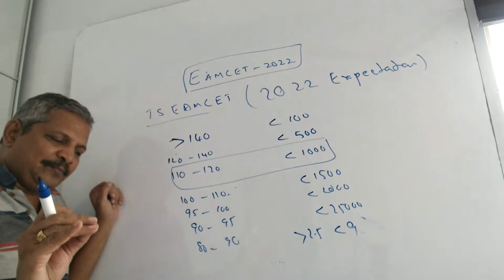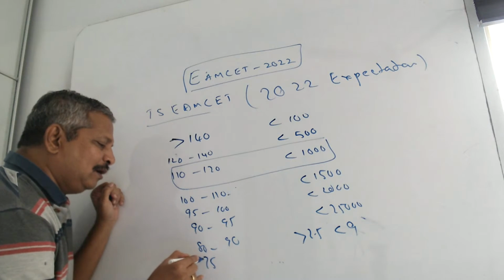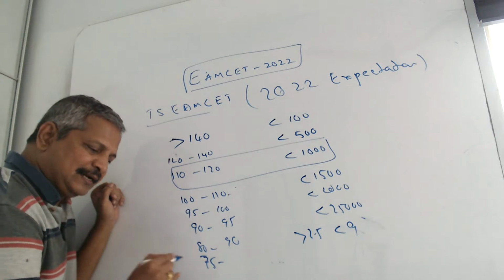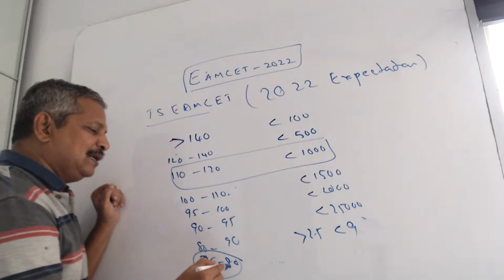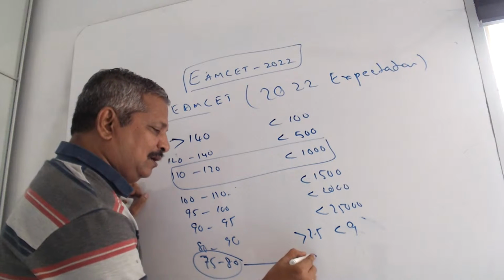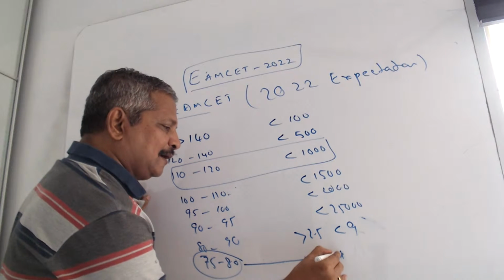Here it is very important, all are anxious to know, because many students will fall under this category, and this is very much useful also. This year we are expecting 75 to 80 is 10,000 rank.